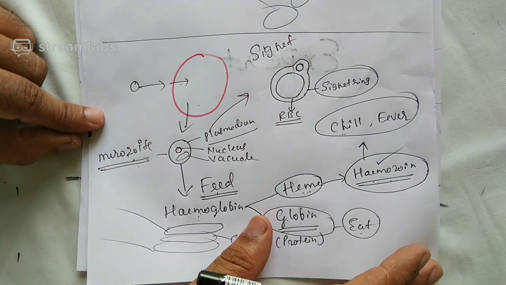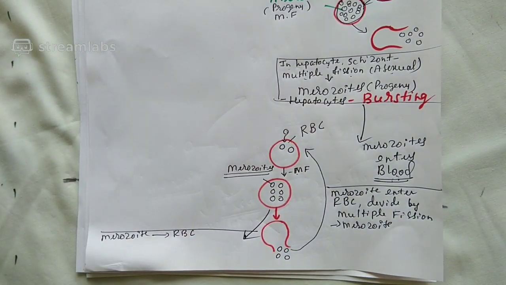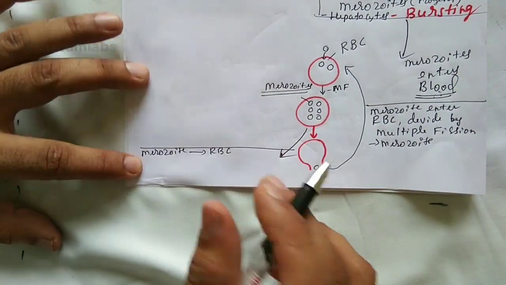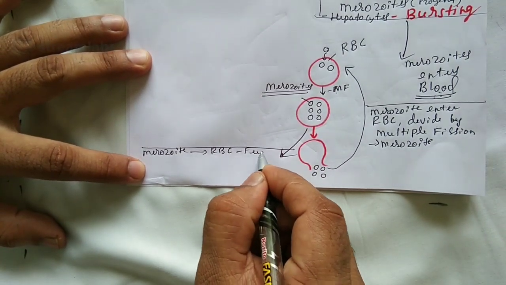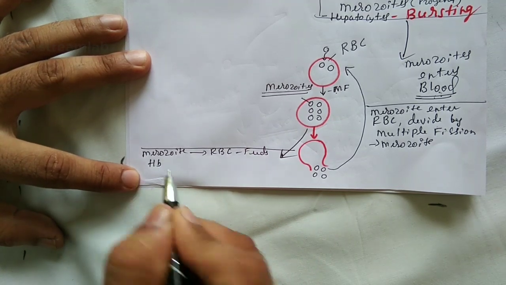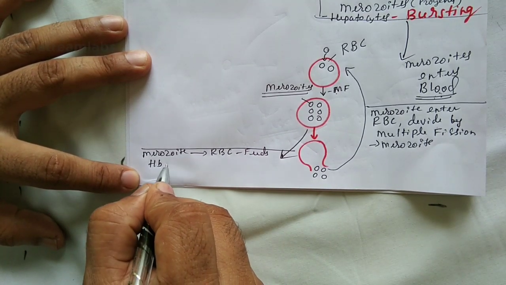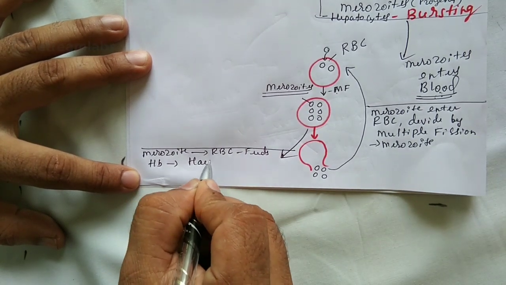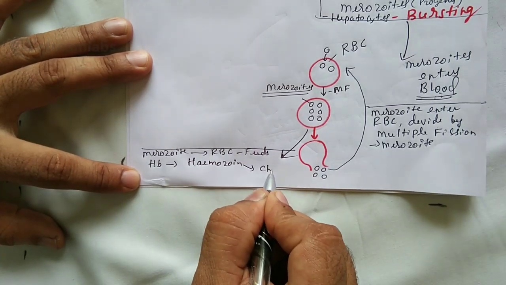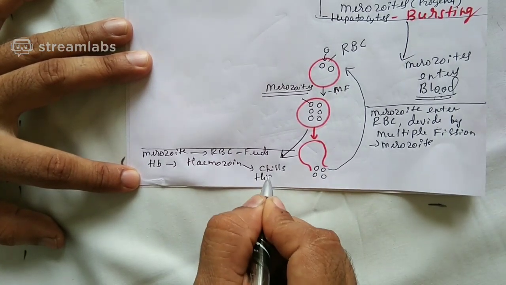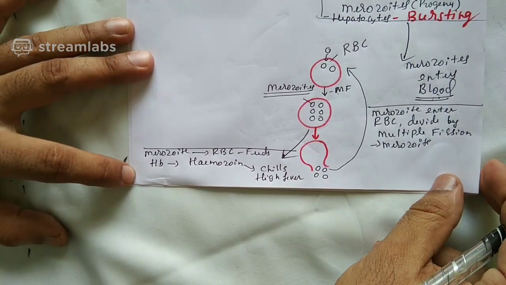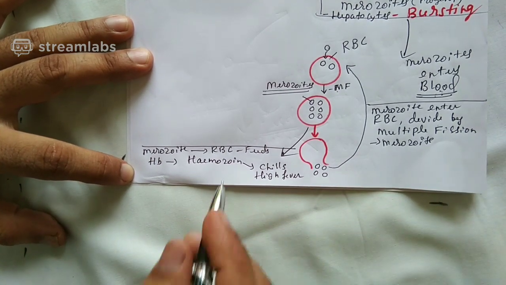So this was regarding the conditions occurring inside the RBC, done by merozoite. Come back once again here. See here. Merozoite attacks RBC. And it feeds on the HB, hemoglobin. As it feeds on hemoglobin, later it produces a chemical called hemozoin. And hemozoin is responsible for chills and high fever. Chills and high fever are a condition because of the hemozoin.